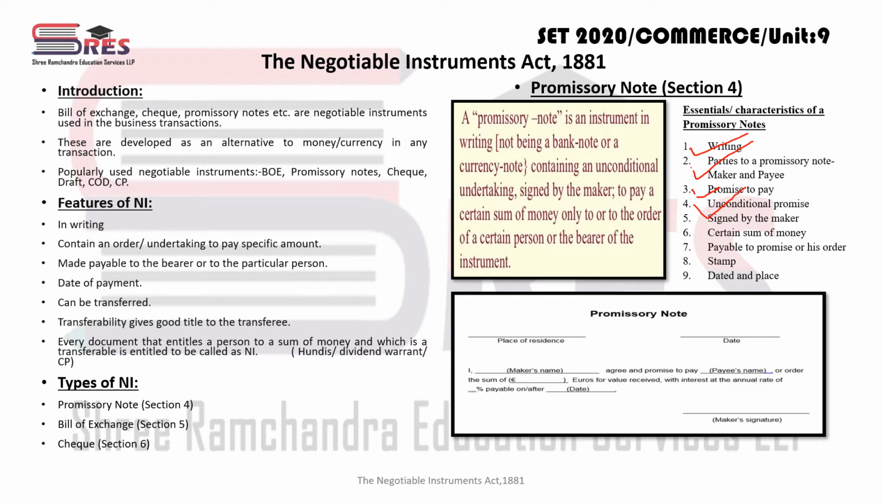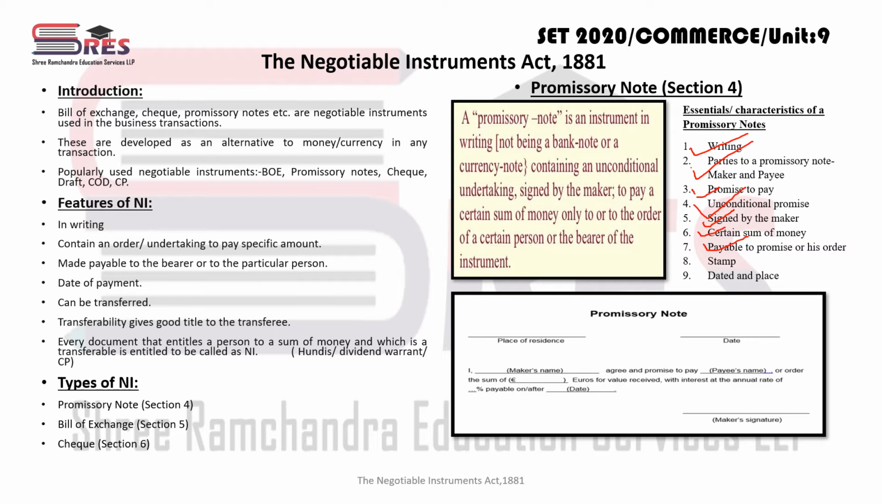It should always be signed by the maker. In our example, it should be signed by Mr. A. A certain sum of money, definitely the amount should be mentioned. In a promissory note, it should be payable to the promisee or his order, right? It means if Mr. A promises to pay Mr. B a certain sum of money, the promise is made to make payment to B or his order, that will also